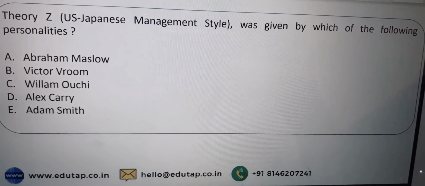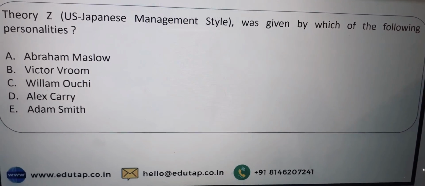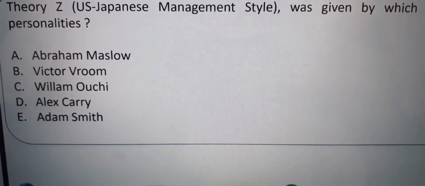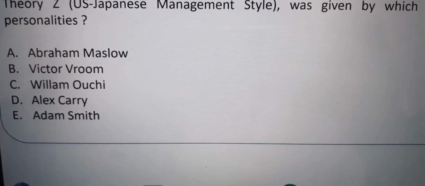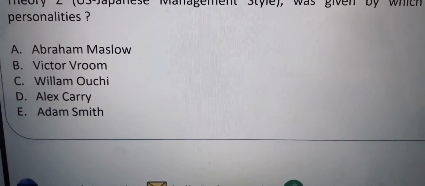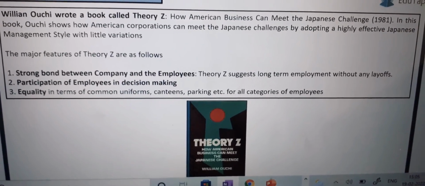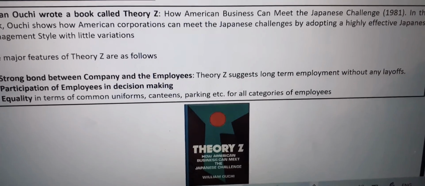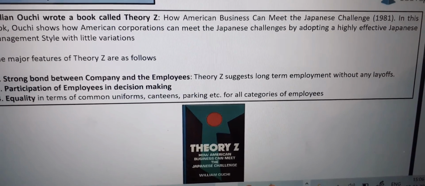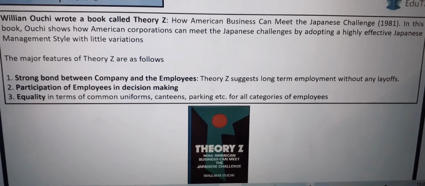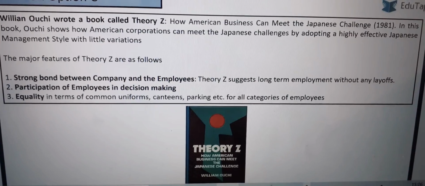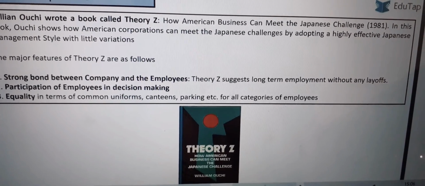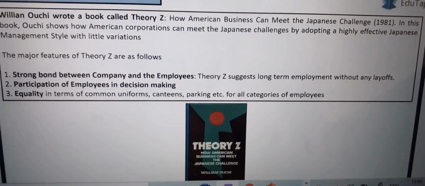Theory Z, the Japanese management style, was given by which of the following personalities? Abraham Maslow, Victor Vroom, William Ouchi, Alex Carey, Adam Smith. We all know that it's C. William Ouchi wrote a book called Theory Z: How American Business Can Meet the Japanese Challenge, 1981.